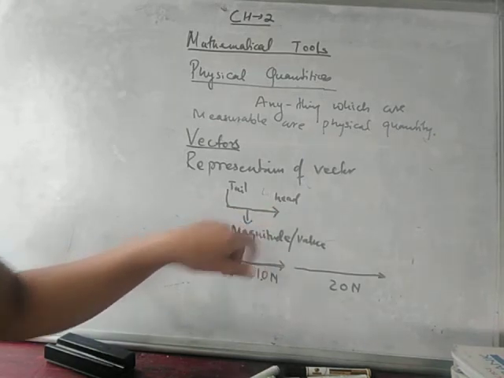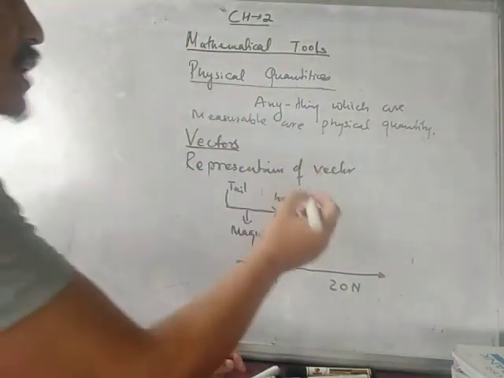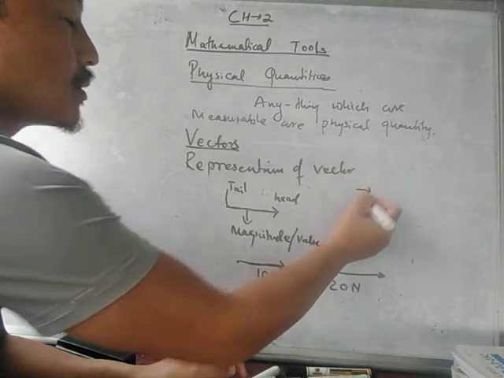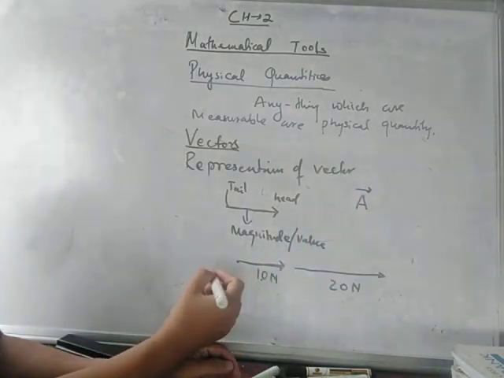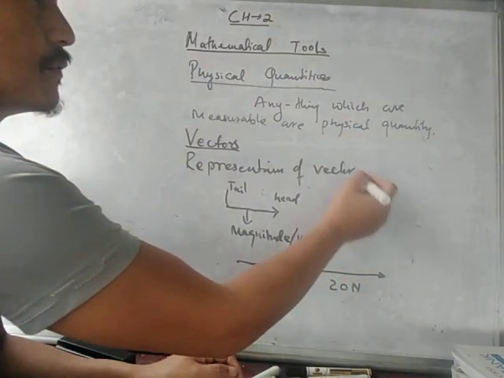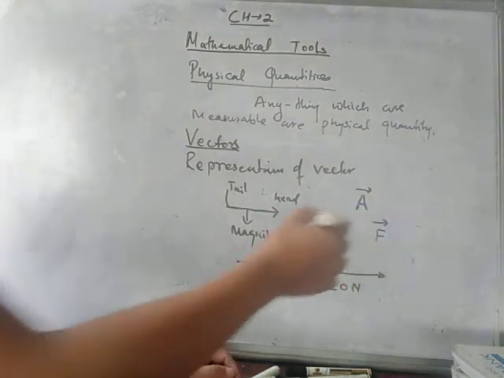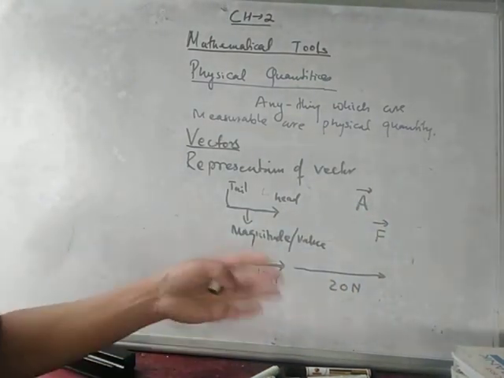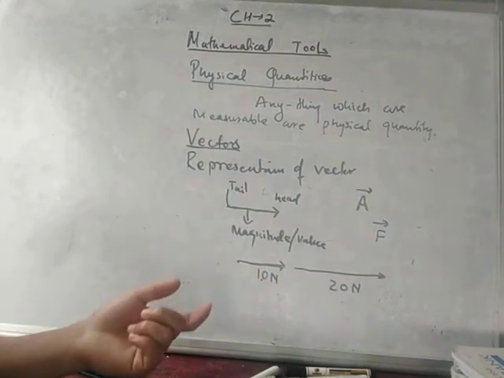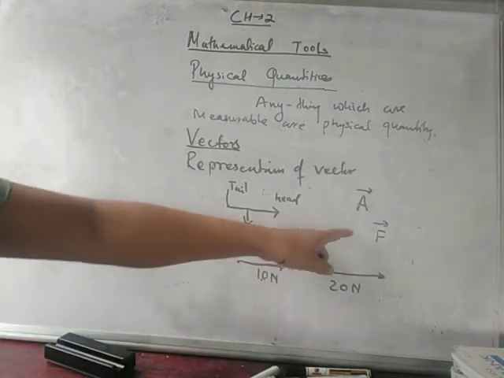Now onwards, they may write it like this. This is called vector A, and this is how you represent vector A. Likewise, force is a vector quantity. Many more quantities will come later, like momentum and electric field, and then we'll discuss them.